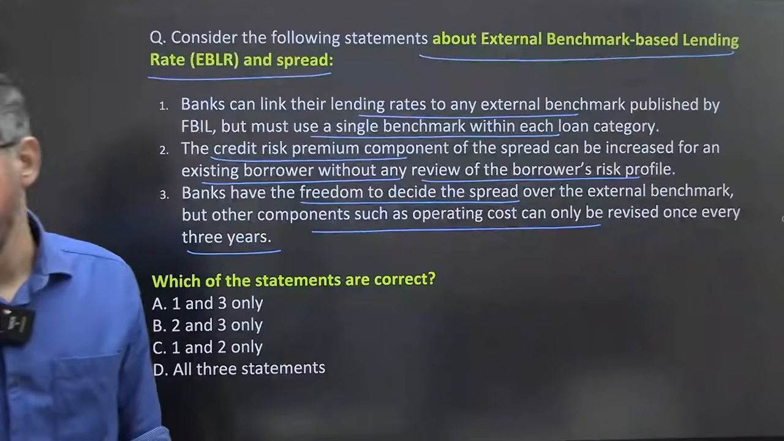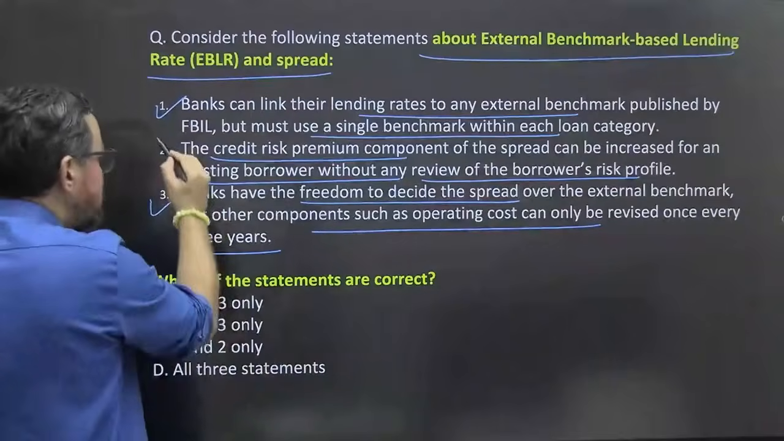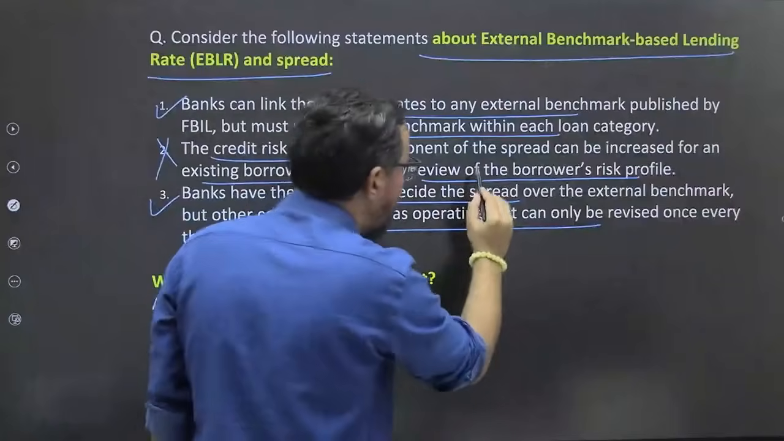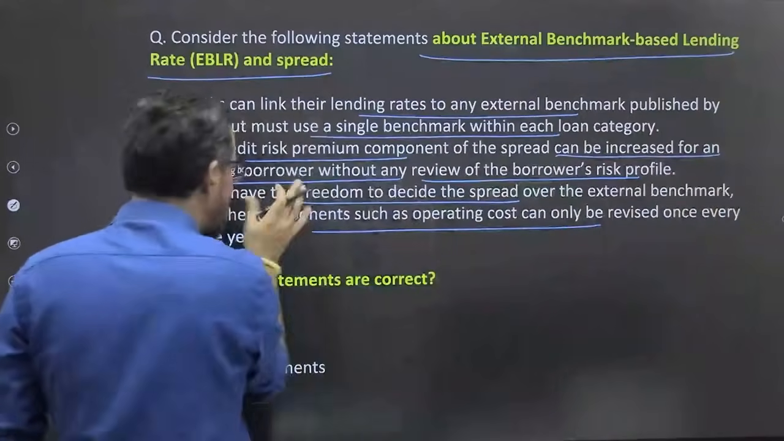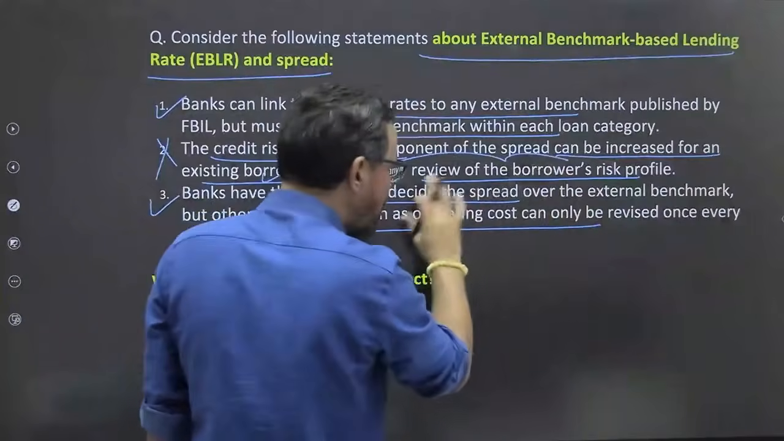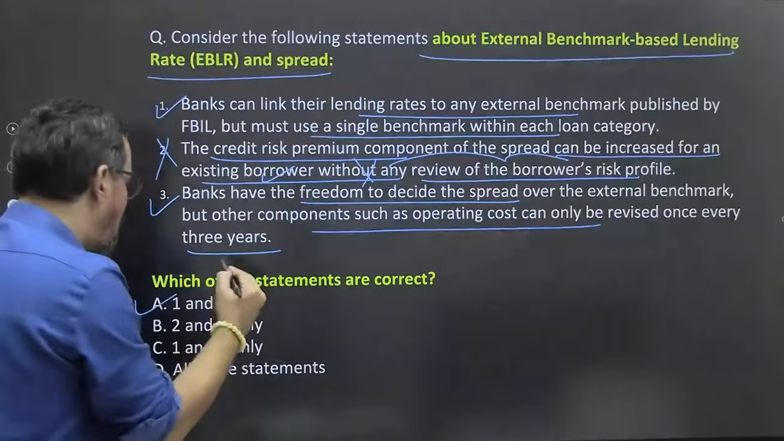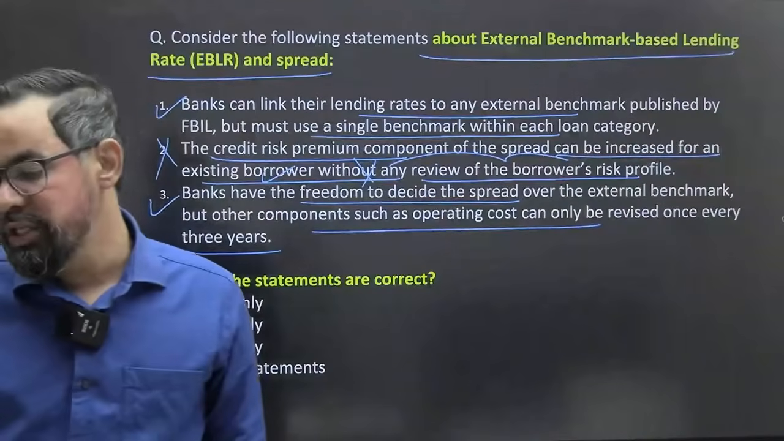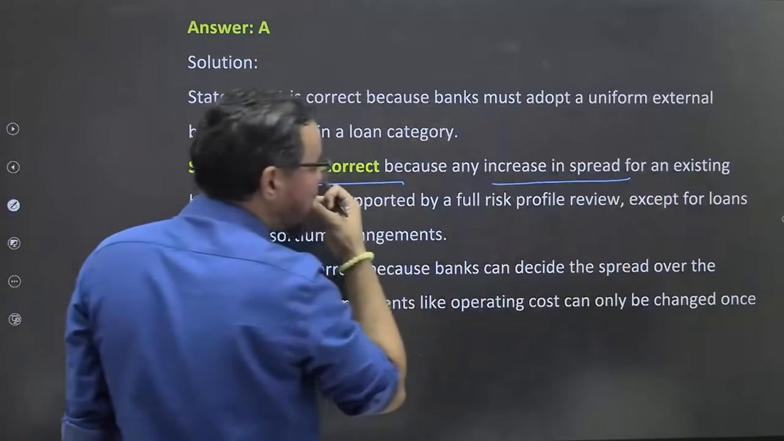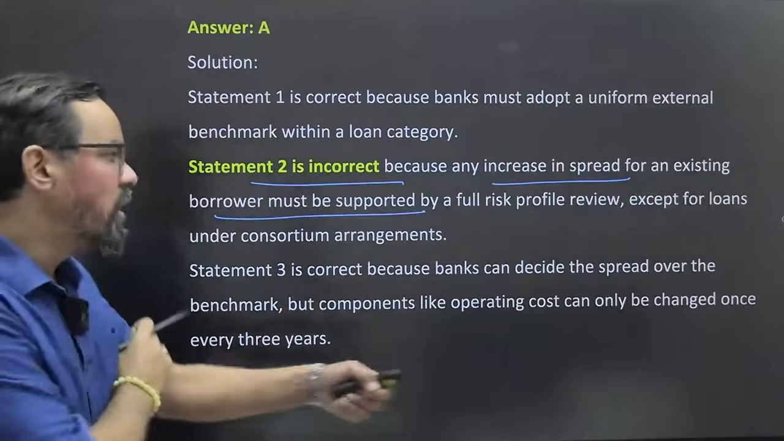So what will be your correct answer? Anyone who wants to answer this question? See, these two statements are 100% right. This statement is wrong. Why is this wrong? The credit risk premium component of spread can be increased for existing borrowers. Yes, it can be, but with review of the borrower's risk profiling only. So statements 1 and 3 means option A will be the correct answer for this particular one. Very good, Srinath sir. Awesome. Because any increase in spread for existing borrowers must be supported by a full risk profile review.